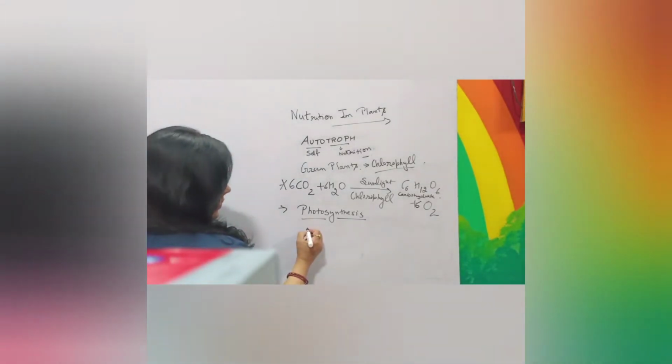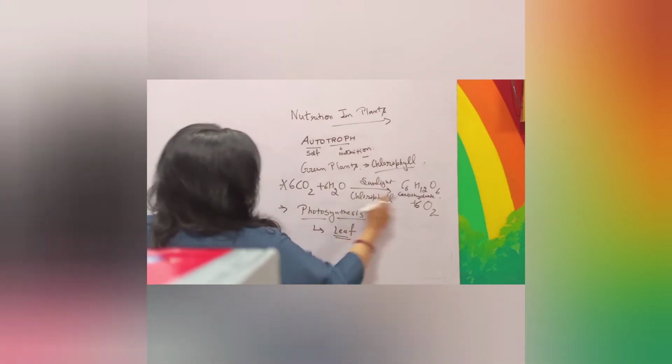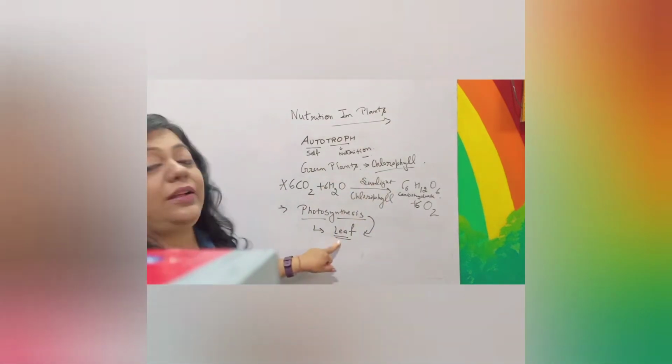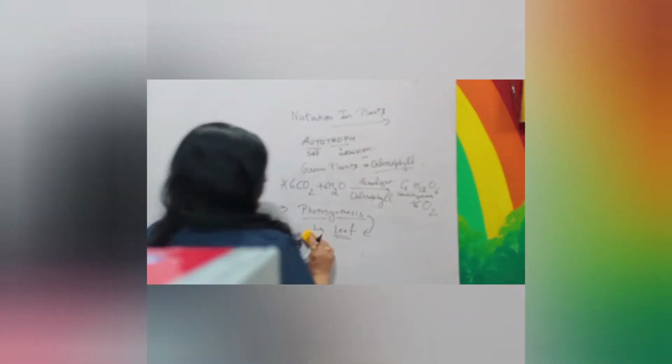Now, what is the site of photosynthesis? Leaf. The leaf is the site of photosynthesis where all these reactions take place, because leaves are green in color and chlorophyll is present in the leaves only.